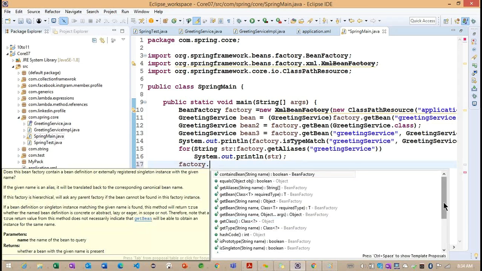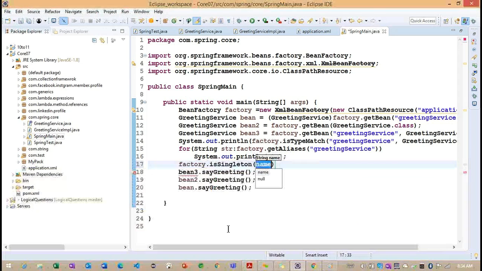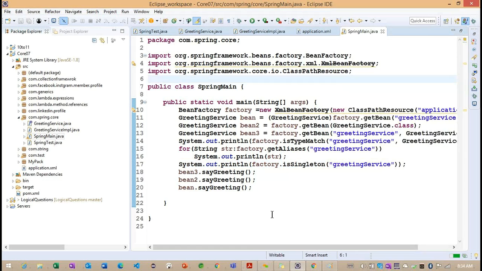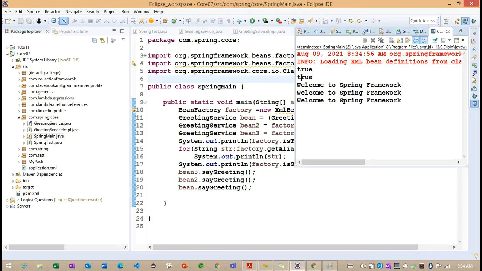And what other methods are we having? We can check isSingleton, whether it is a singleton or not. Finally, with the help of this particular method, we can check. So it is a singleton. We'll see the singleton information and everything in our upcoming classes.